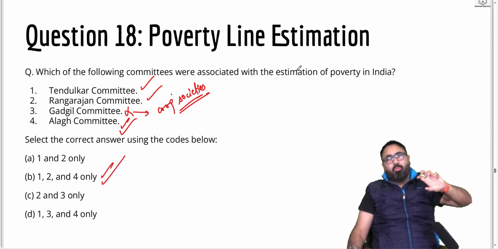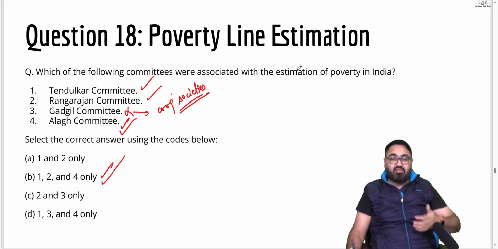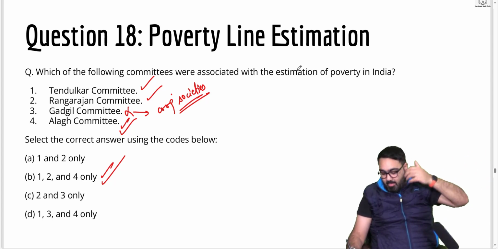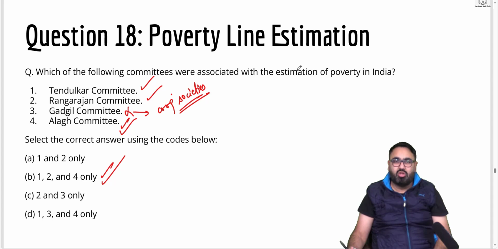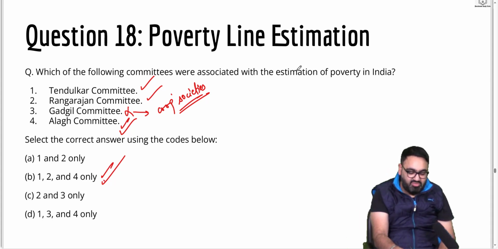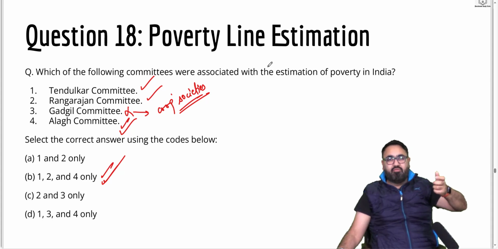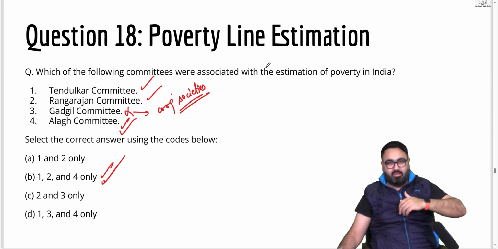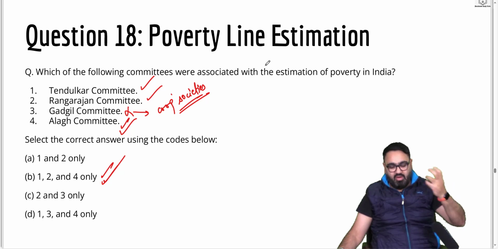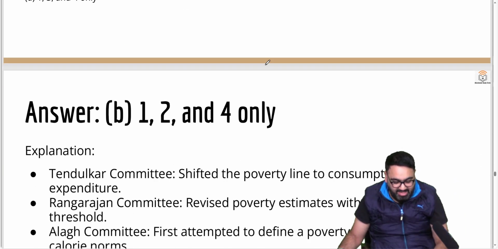That is why in India the problem is we don't have one fixed poverty line. There's a World Bank estimate also, then there are multiple lines in India also. That's why there's still a lot of confusion. That's why you will see the government trying to take the report of the committee which shows them in the best light. And then there are multiple reports coming in from different sources. The answer thus here is B.